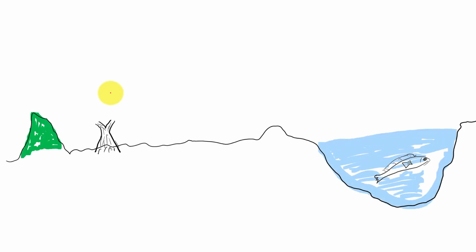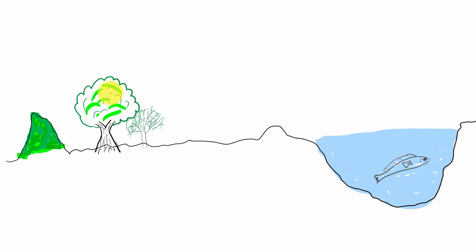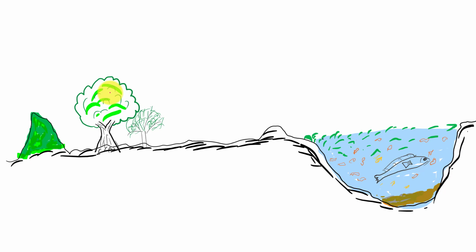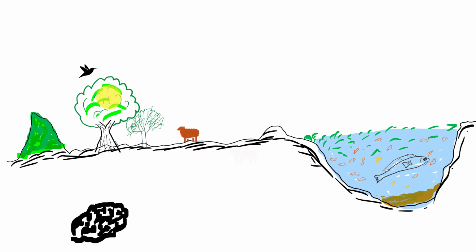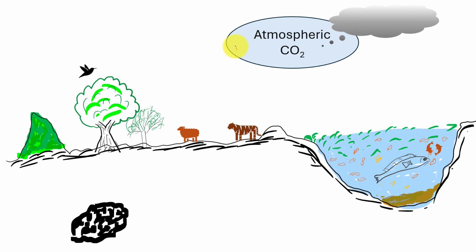For the sake of understanding, I am representing the terrestrial and the aquatic ecosystems with some of the biotic and abiotic elements of the ecosystem. The food chain links are shown by some producers, herbivores, and carnivores in both land and water. Atmosphere is one of the major reservoirs of carbon where it is present as carbon dioxide.